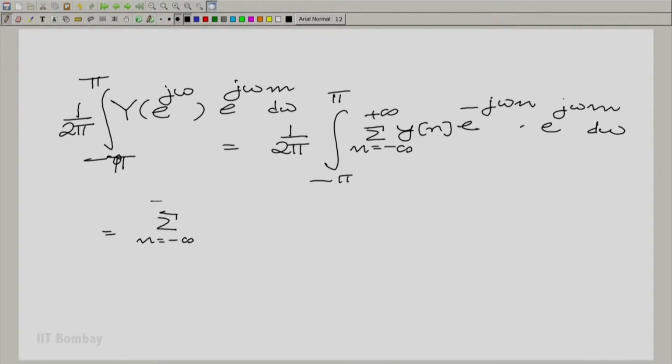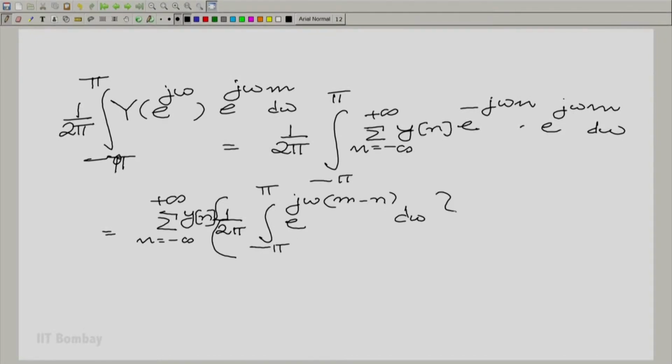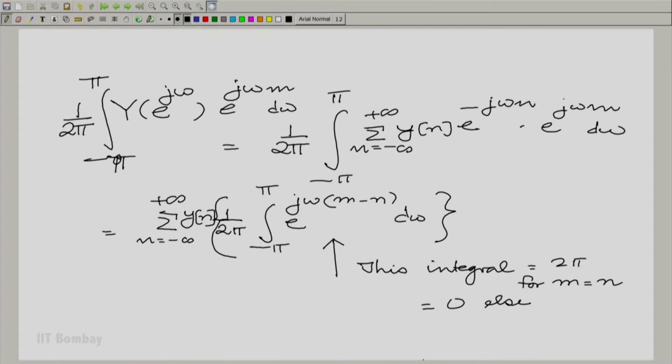Now, let us interchange the order. So, let us take each n separately, and the integral is on omega. So, I can bring y[n] outside and put this in brackets. Now, we can easily evaluate this integral. This integral is equal to 2 pi for m equal to n and 0 else. Essentially, this integral is an inner product. That is how you can interpret it. You can of course evaluate it directly. In fact, let us do that. Let us evaluate. I will do that in green.